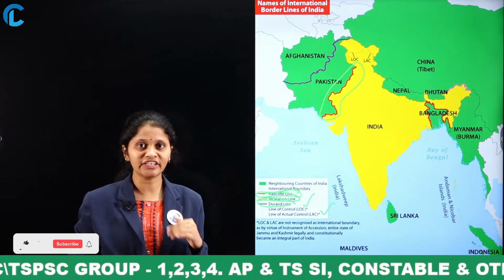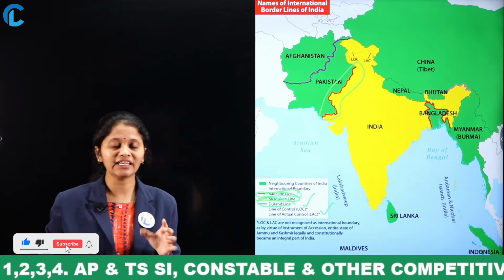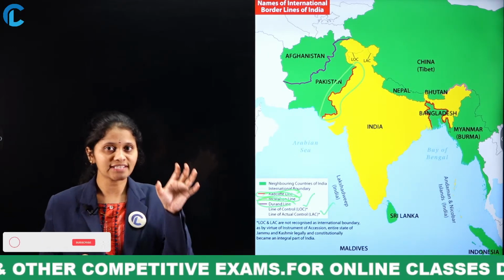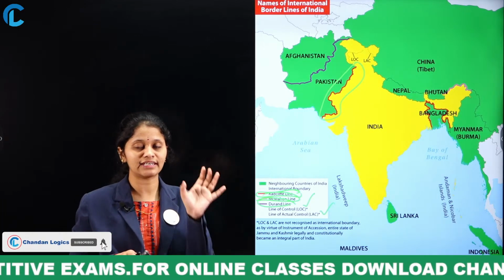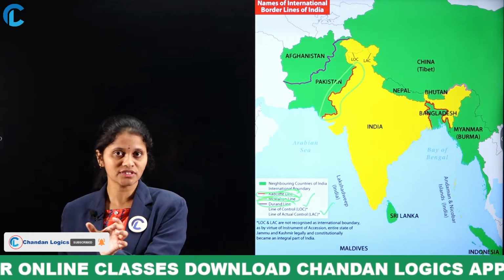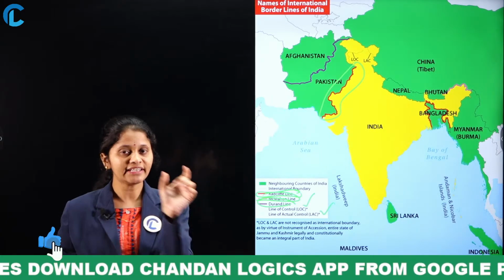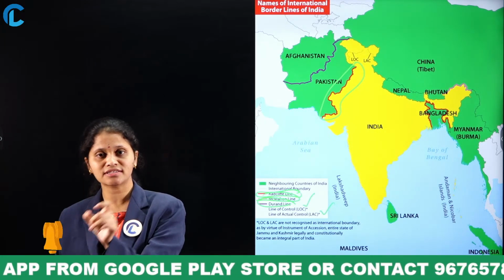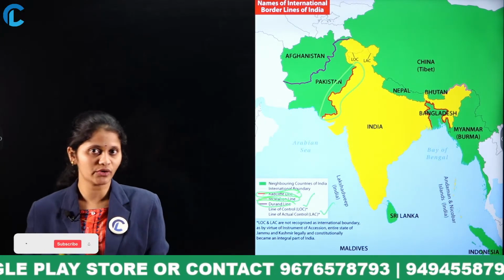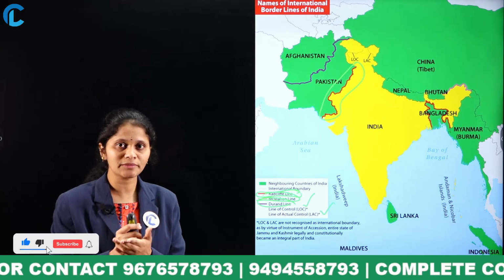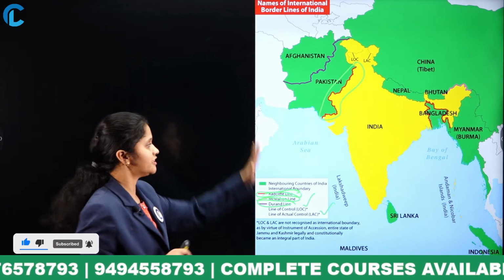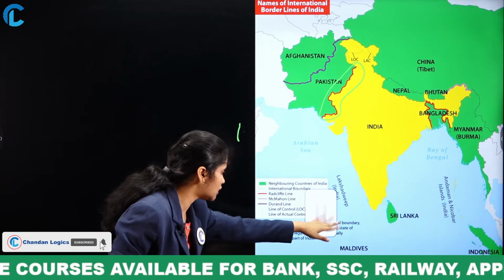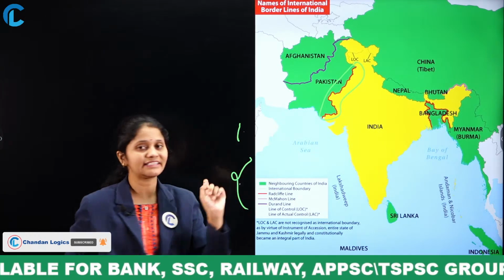Then you can answer even if the question is asked in a difficult manner. The question will be in the format of match the following. On one side they will give international boundary line names, and on the other side the options, like: the McMahon line is between which of the following countries? India-China, India-Pakistan, India-Afghanistan, India-Bangladesh. Are you clear how the questions will be? The pro forma may be different, but the concept is similar. So go through the map clearly and try to note down all these neighboring countries and the international boundary line names too.